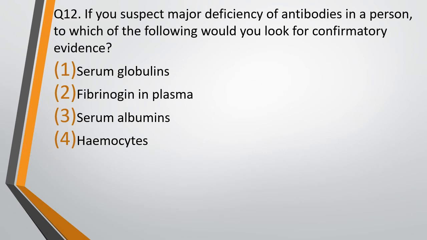Question number 12. If you suspect major deficiency of antibodies in a person, to which of the following would you look for confirmatory evidence? Serum globulins, fibrinogen in plasma, serum albumins or hemocytes? The correct answer is option 1, serum globulins. All the Igs or immunoglobulins come under serum globulin. So you will look for serum globulins in the blood.